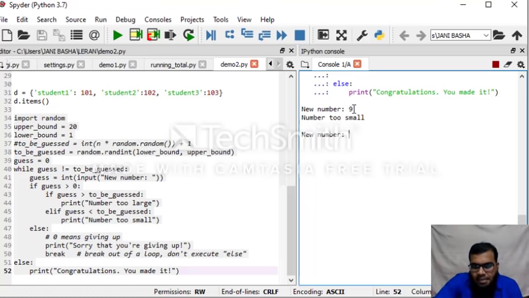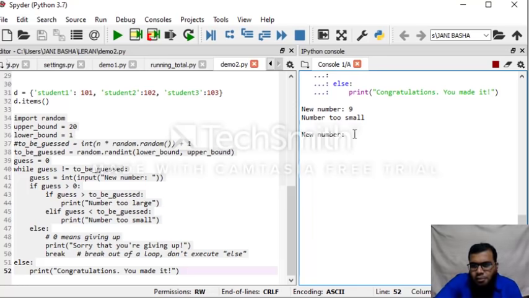The program has already generated some number inside the computer. We don't know what that number is, and the program will not reveal it. It only says the number is too small.